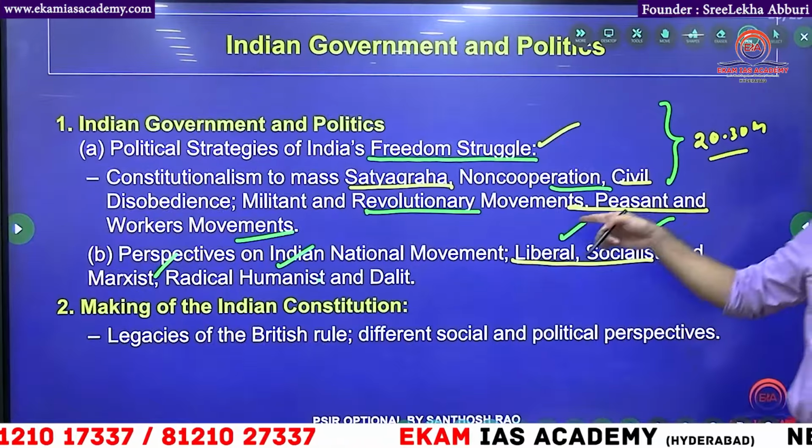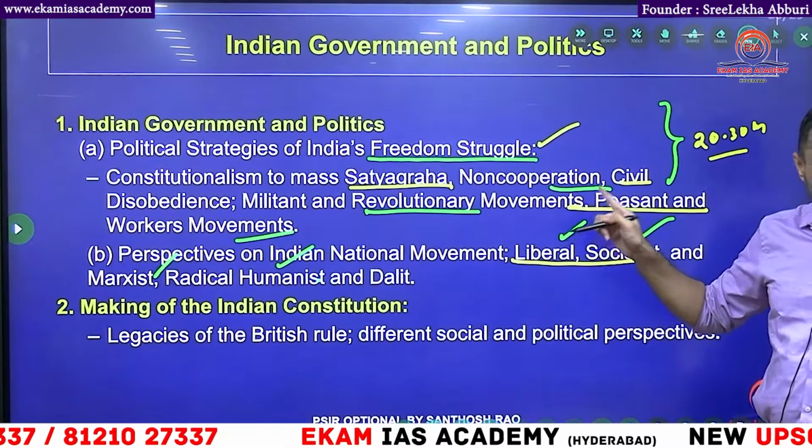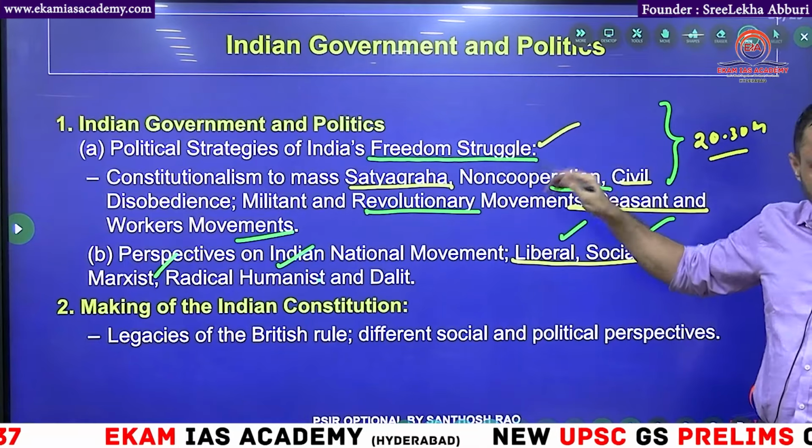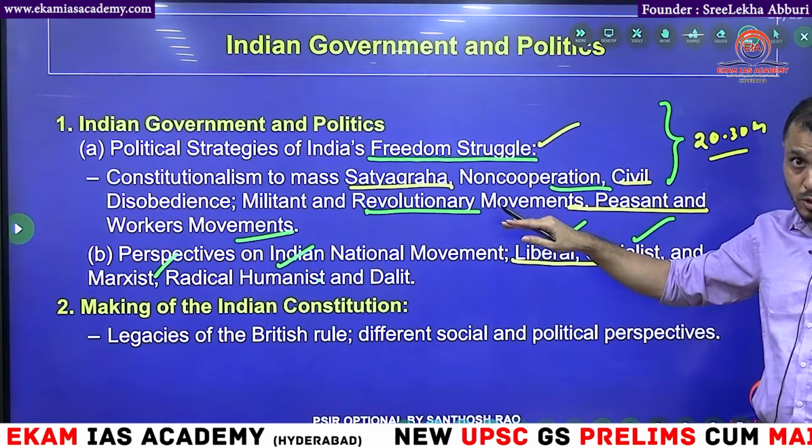Now, come back to part B. Part B in PSIR paper 1 is popularly known as Indian government and politics. See how closely it matches with the GS paper 2 polity.